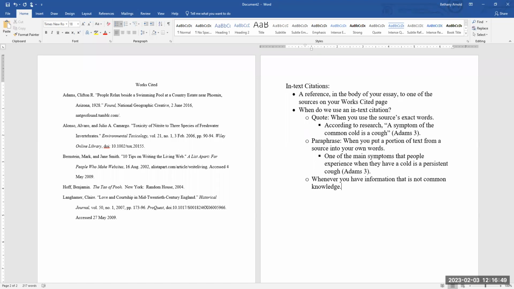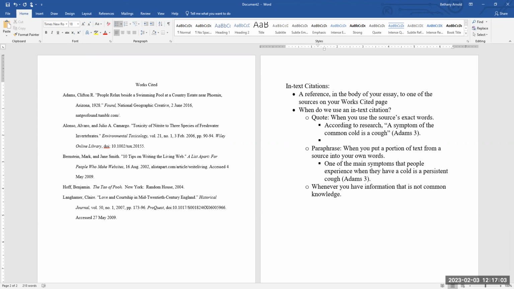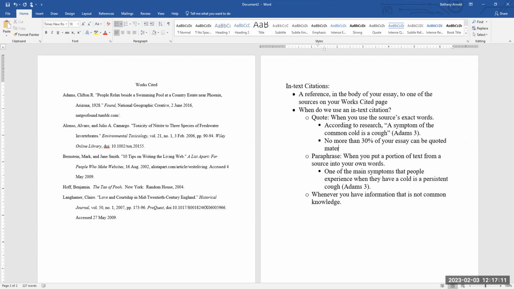So remember those three things. Always provide an in-text citation after you quote, after you paraphrase, and when you have information in your essay that is not common knowledge. Make sure with quotations, remember, I'm going to jot this under here, no more than 30% of your essay can be quoted material.